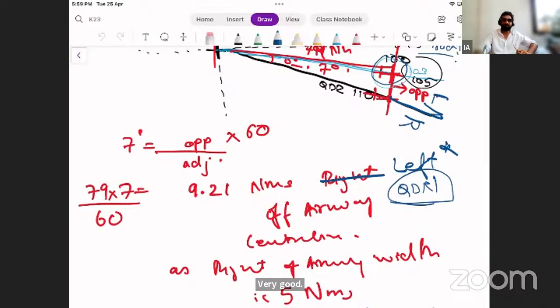Well done. Muskan, your answer? Sir, if it is QDR, that is magnetic direction from, it means we are going out, so that's why outbound. And QDM is magnetic direction to the station, that's why it is inbound.